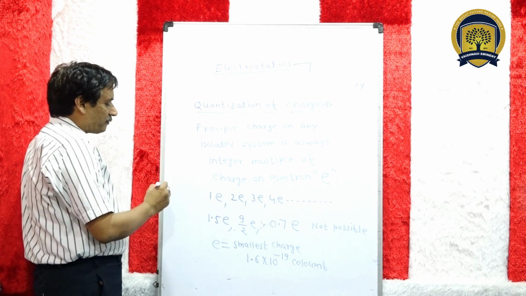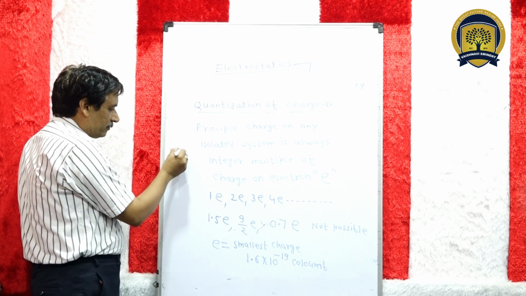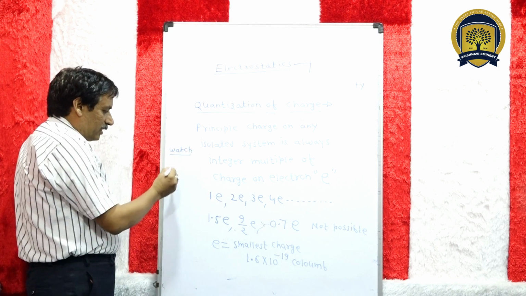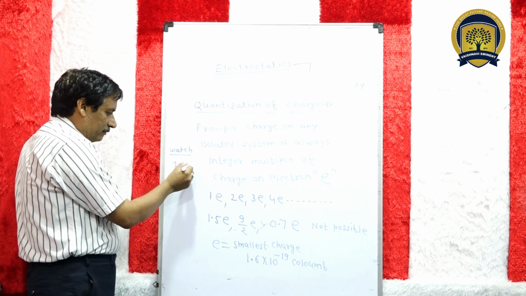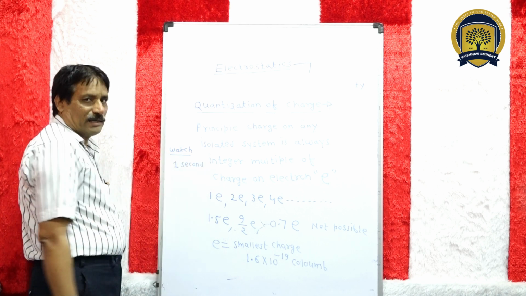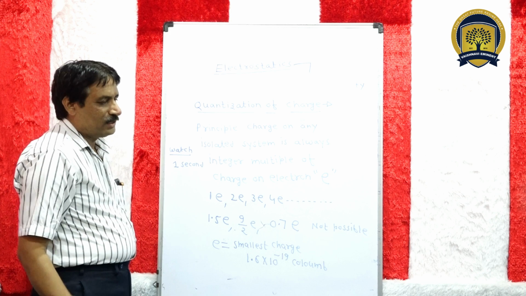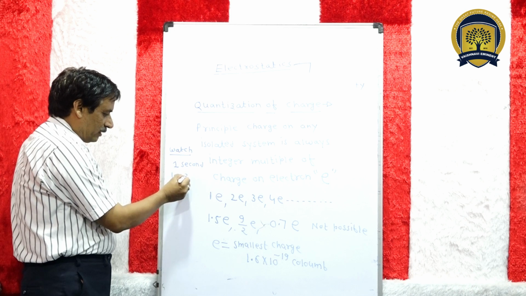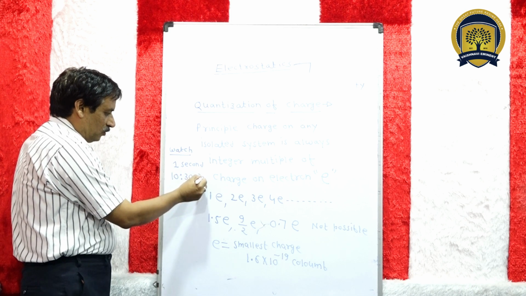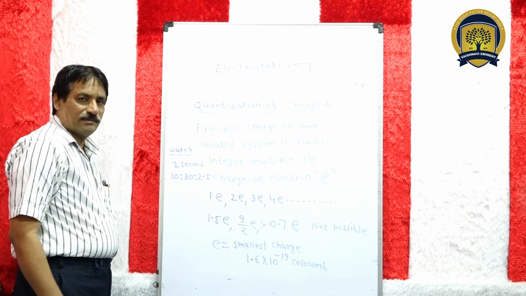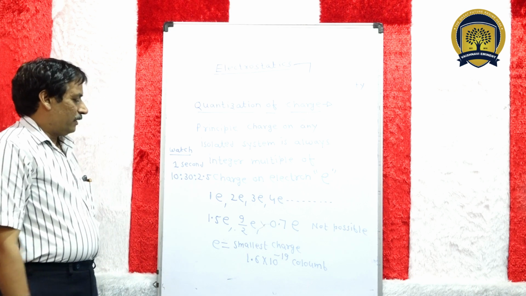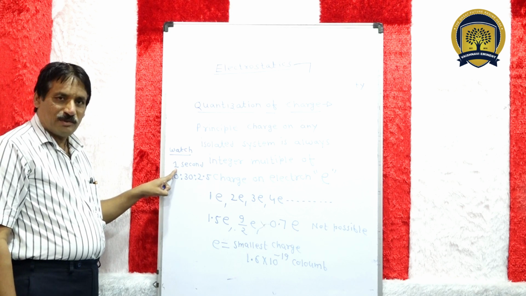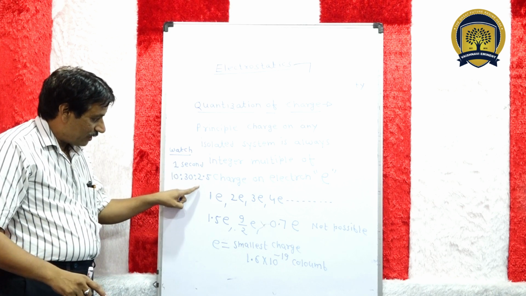For example, जैसे आपकी वॉच है. In this watch, we can read the smallest time, 1 second. तो यदि मैं बोलूं कि स्टूडेंट 10, 30, 2.5 second, so this time cannot be possible in your watch because the smallest time is 1 second. तो 1 के बाद 2 के बाद अगला क्या जाएगा? 3.